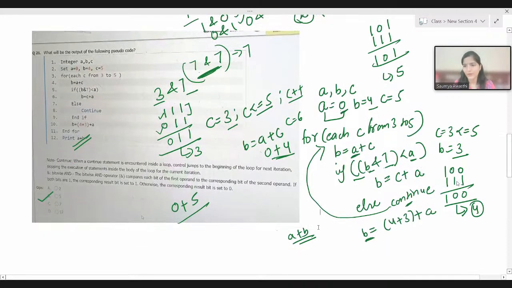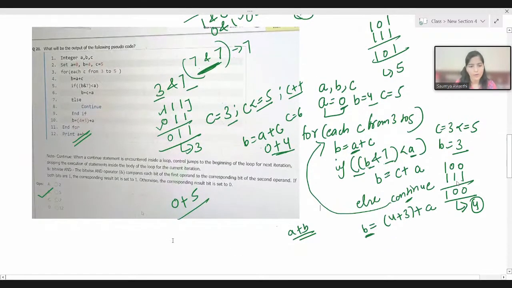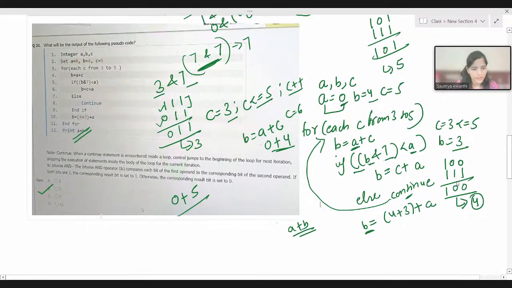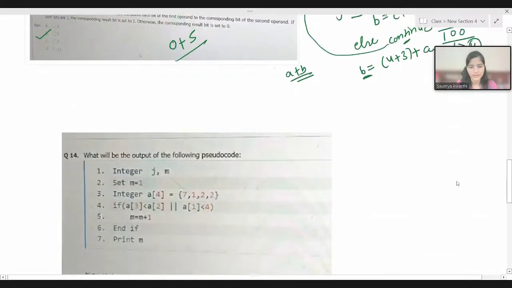So this little observation will help you to solve the questions quickly, right? You can save your time. So for now, I hope that you must have understood it. So for this, option D is correct. So Pranav was the one who answered first. So Pranav, yes, your answer is correct.